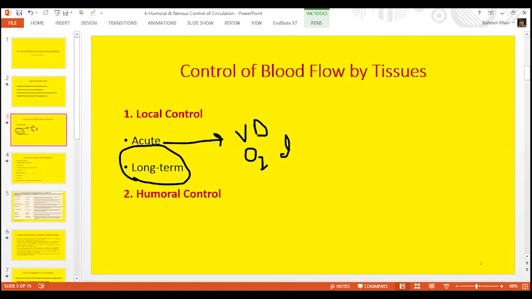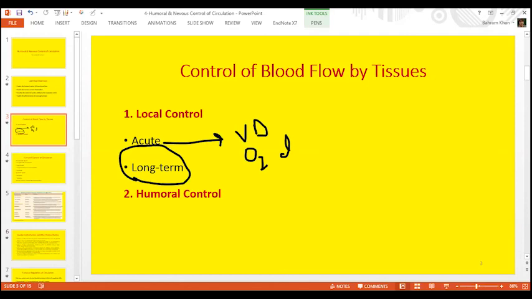All these factors are responsible for development of new blood vessels. And development of new blood vessels around the previously existing vessels is known as collateral circulation or angiogenesis. And all these are under long-term control mechanisms. So vascular remodeling is long-term control. This is known as vascular remodeling.